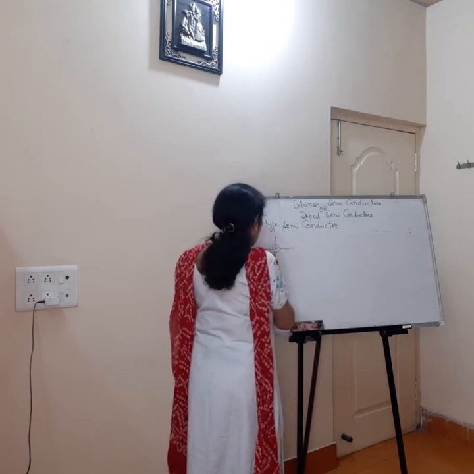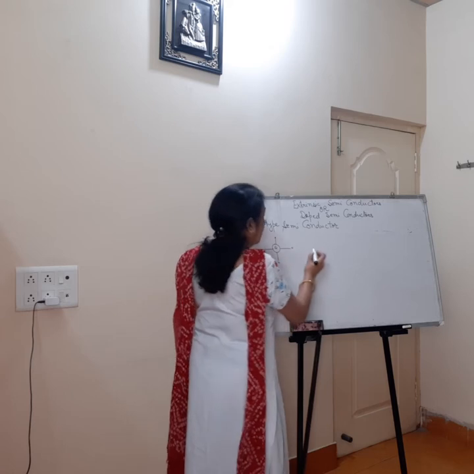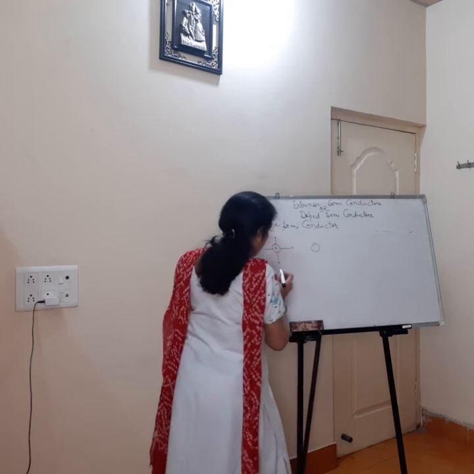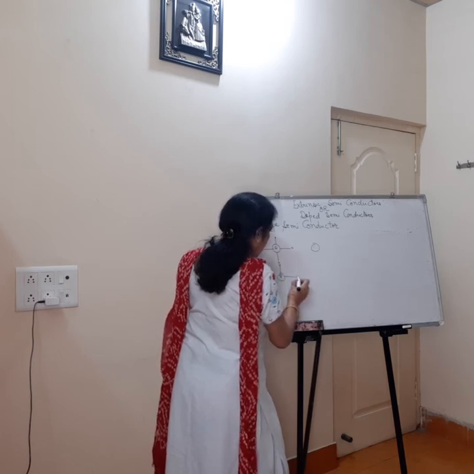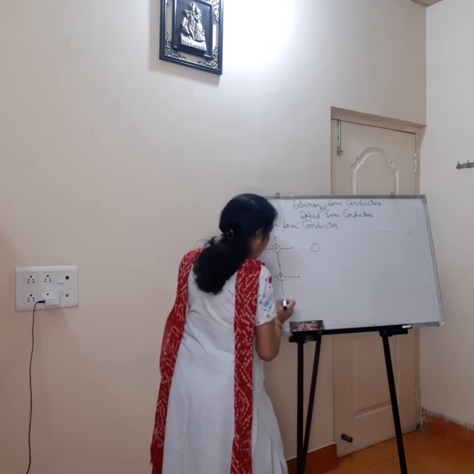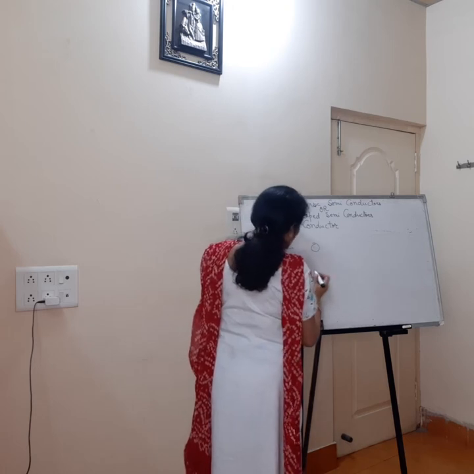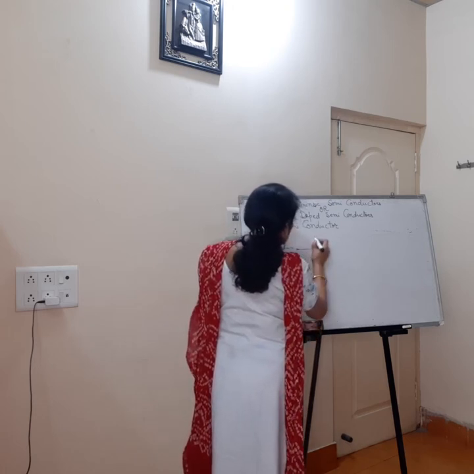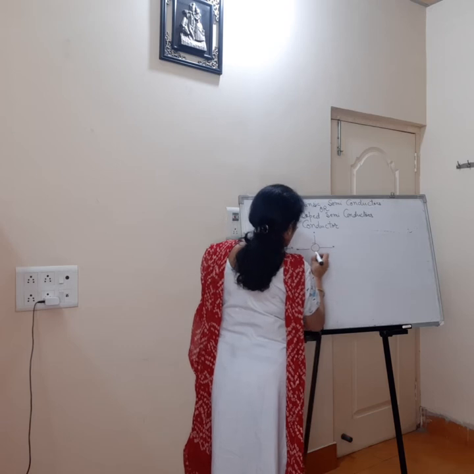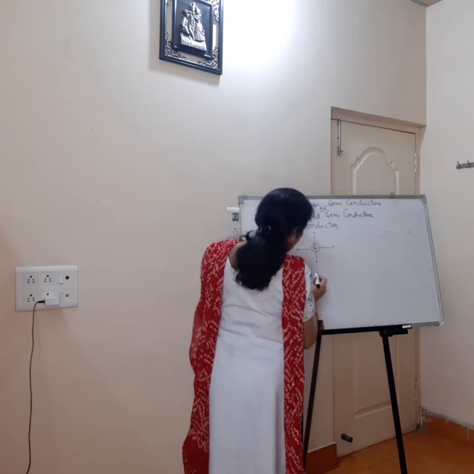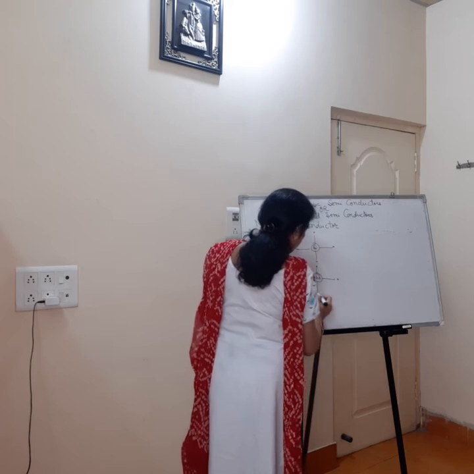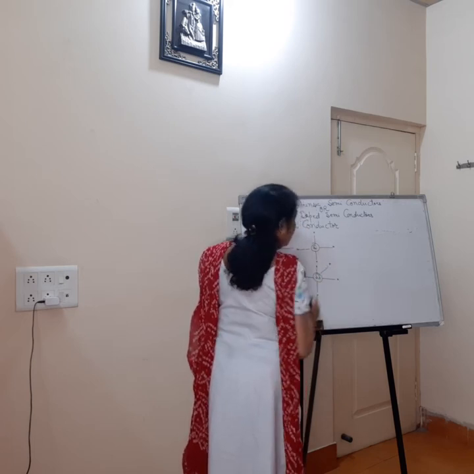Intrinsic means there are 4 electrons in the outermost orbit. This is the core of the atom and these 4 are outside. This is also fourth group, and let us say one of them is replaced by a fifth group atom. So here there are 5 electrons.